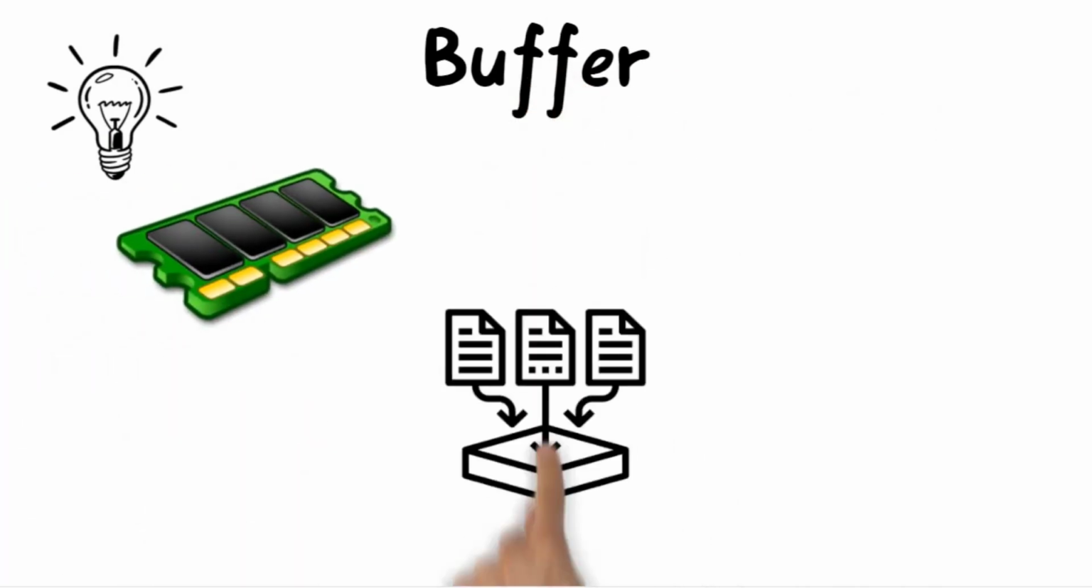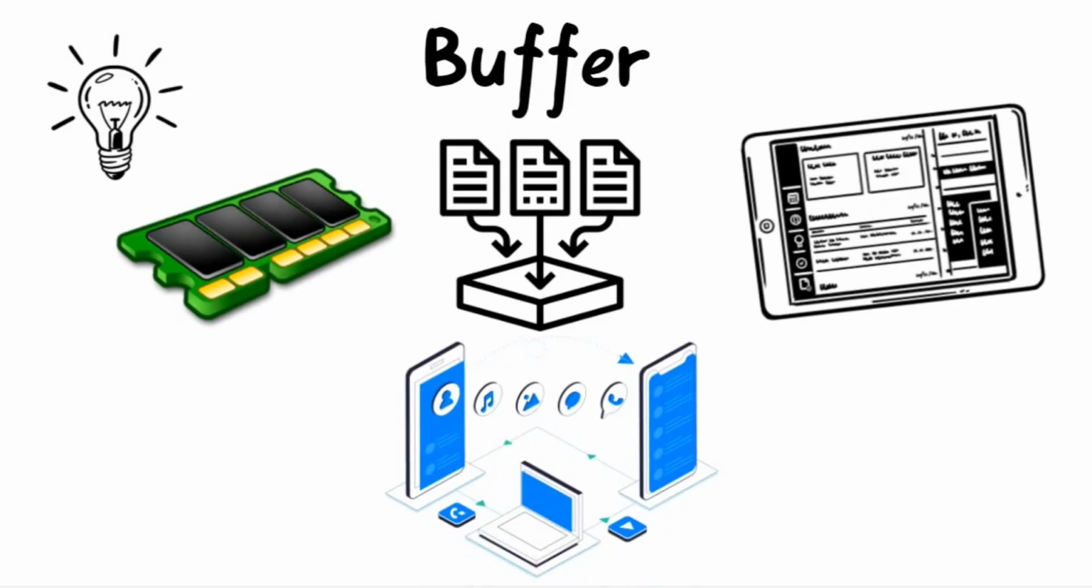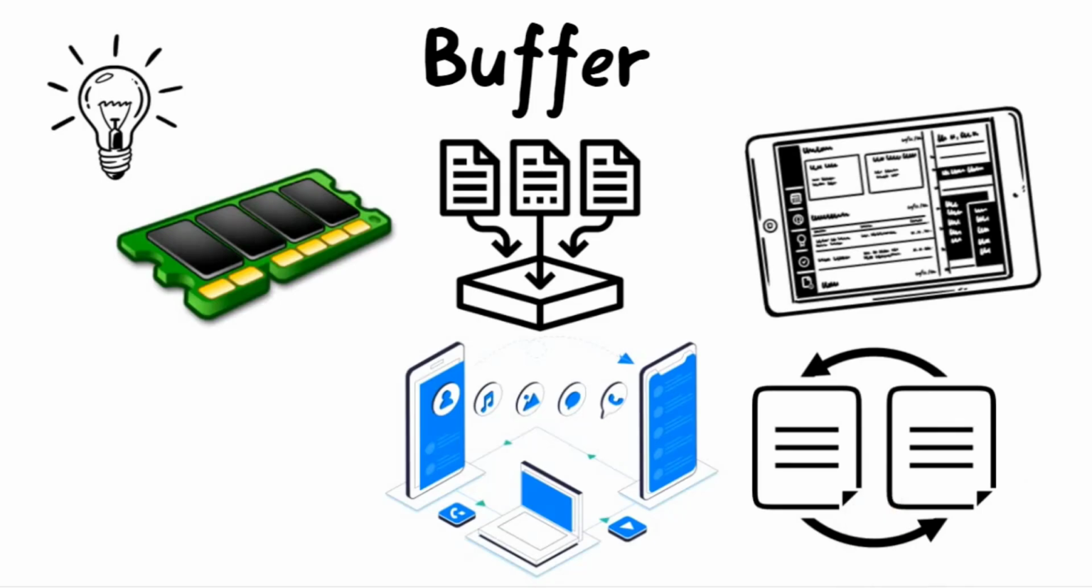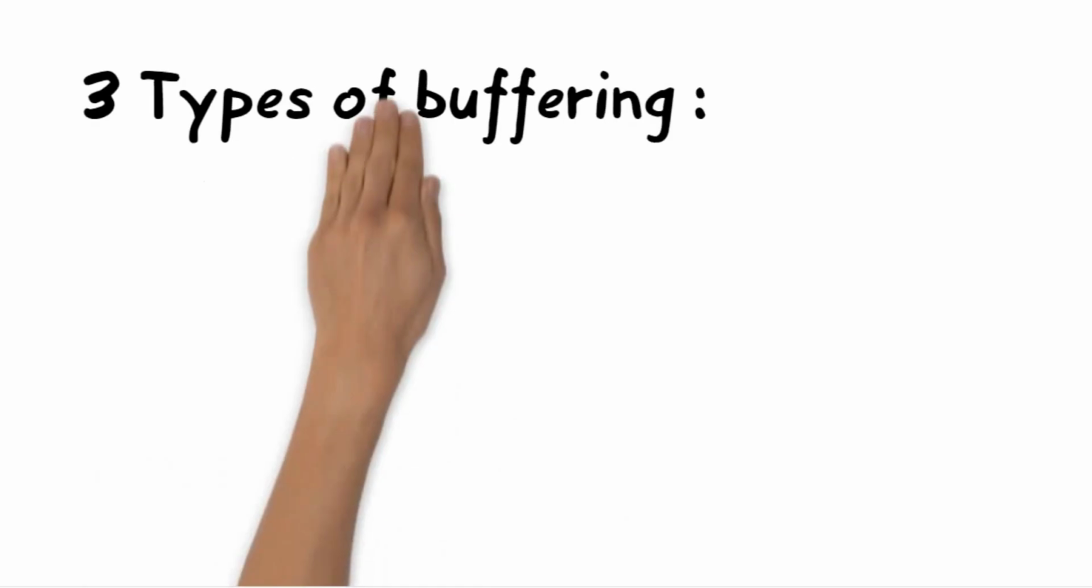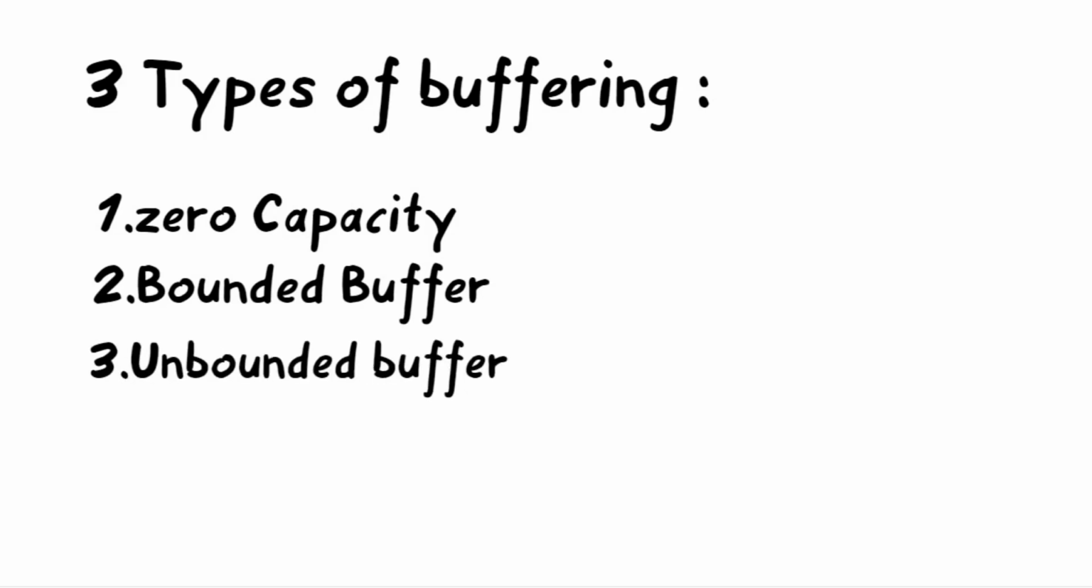Another topic we need to understand first is buffer. A buffer is an area in the main memory that is used to store or hold data temporarily while it is being transmitted either between two devices or between a device and an application. In simple words, a buffer temporarily stores data that is being transmitted from one place to another. There are three types of buffering that we'll be discussing: first, zero capacity, bounded buffer, unbounded buffer.